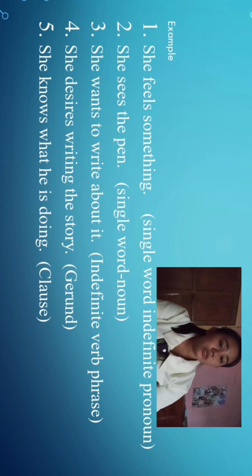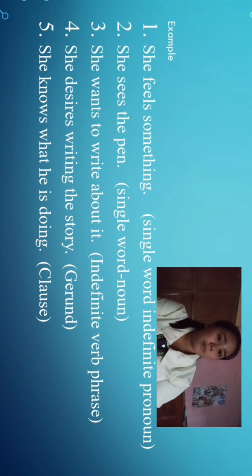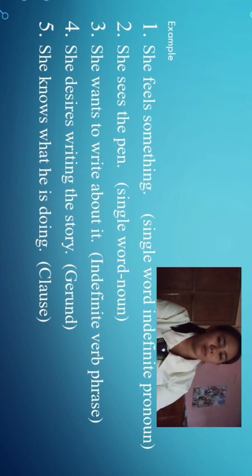Something describes what the subject is feeling. This is an example of a single word indefinite pronoun, a pronoun that doesn't refer to any specific person, place, or thing.